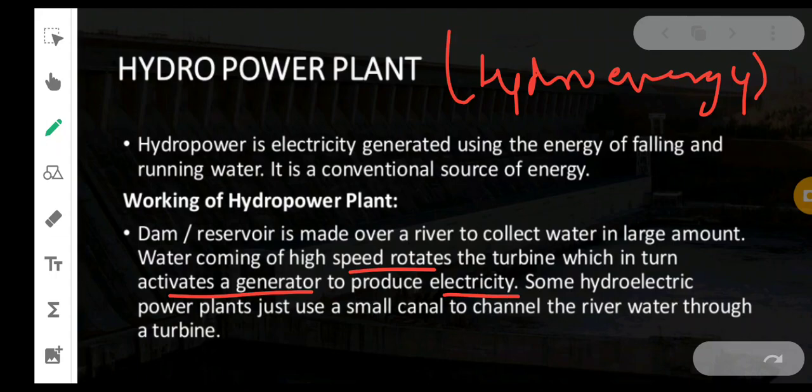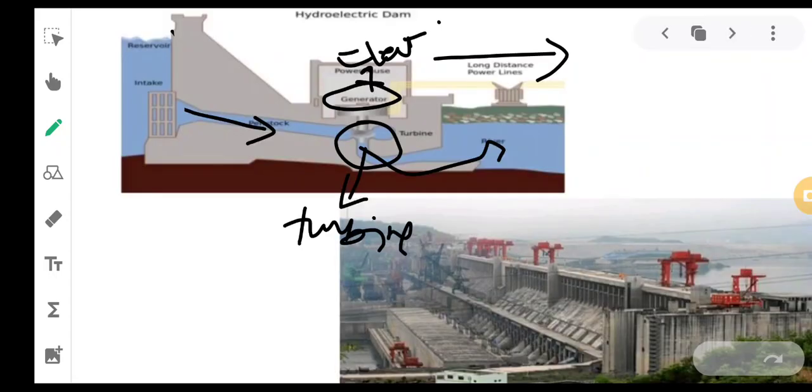So there are also smaller hydro power plants where there are small rivers, small canals which have water, which will help the turbine to rotate. So there are various different hydro power plants. There are big hydro power plants, there are small hydro power plants. There are various different forms of hydro power plant. This is a bigger, big sized hydro power plant which is present in some state. There is also a hydro power plant where there is water or dam.